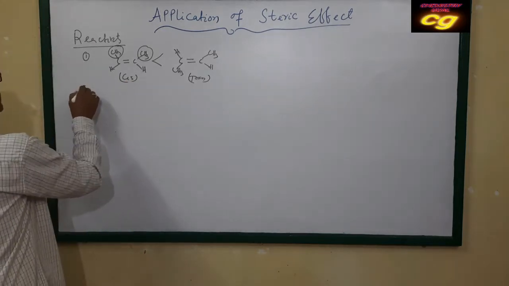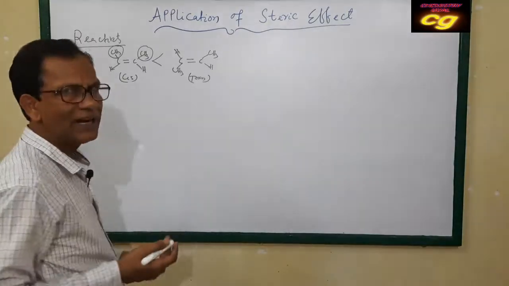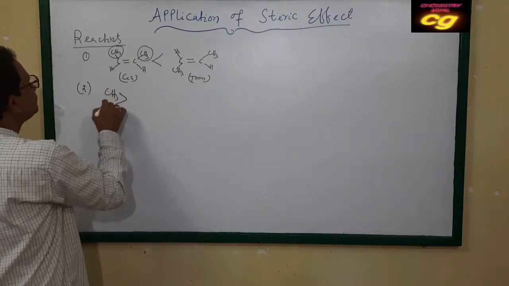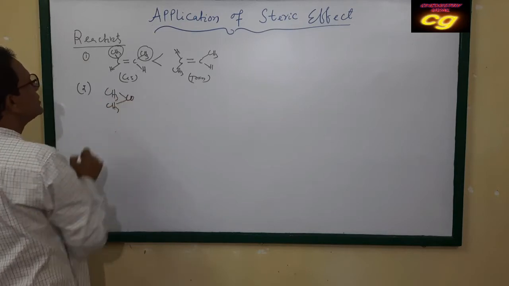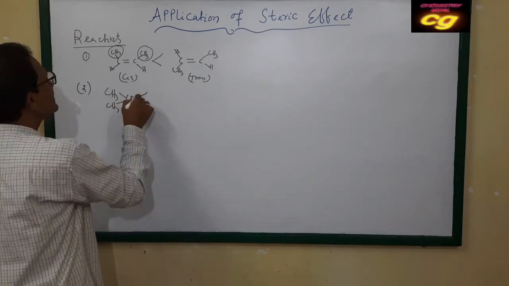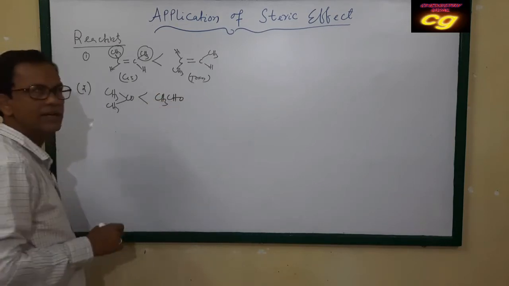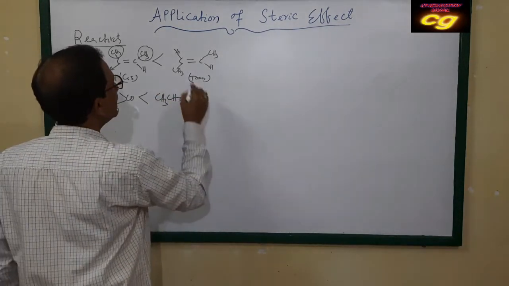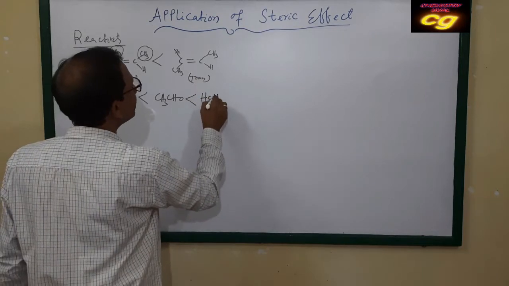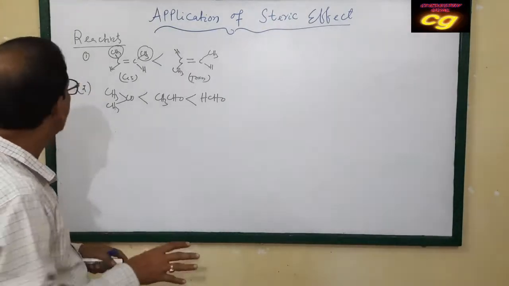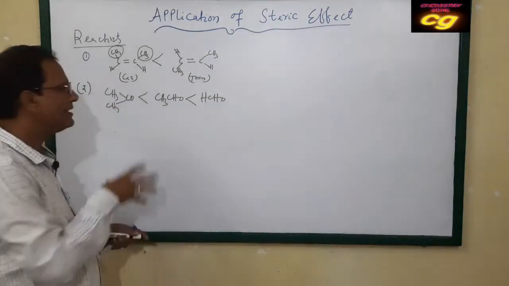Similarly, in the nucleophilic addition reaction of aldehyde and ketone, the ketone is less reactive than aldehyde, and acetaldehyde is also less reactive than formaldehyde. So this is one important discussion. Why is the keto group less reactive?